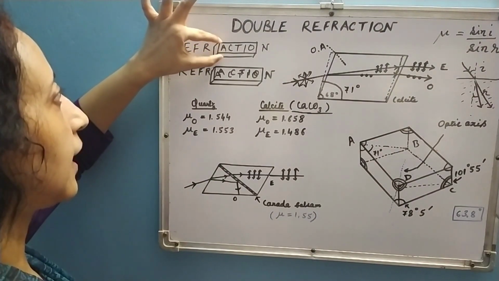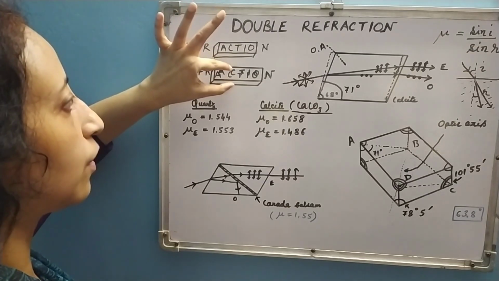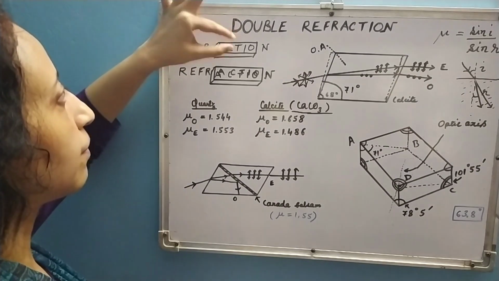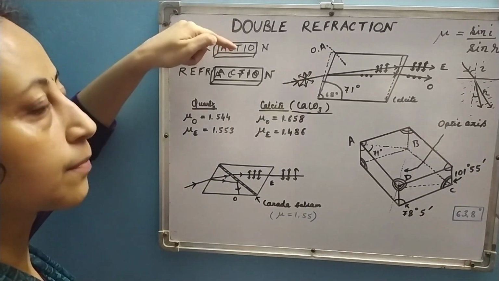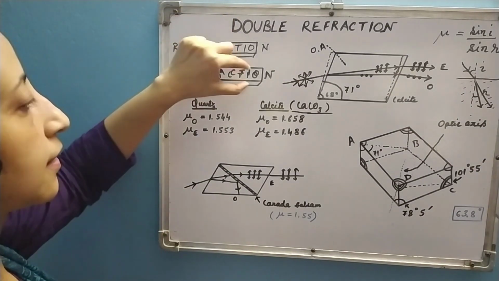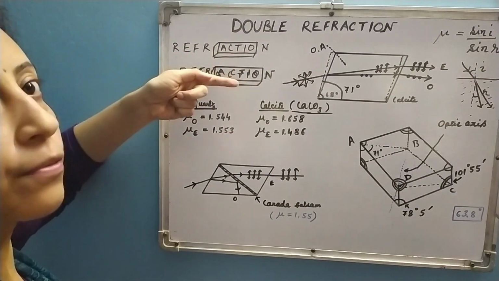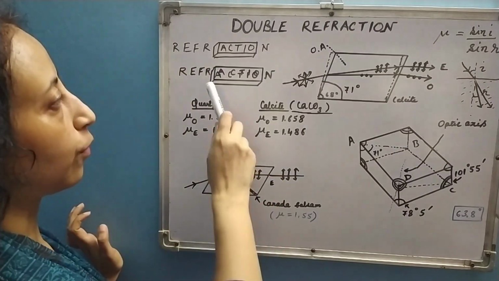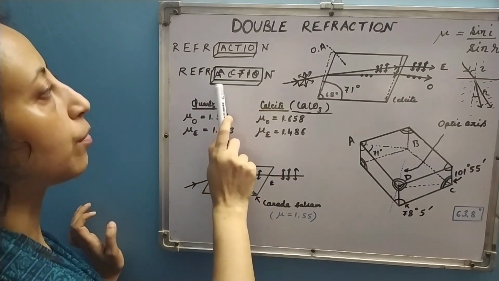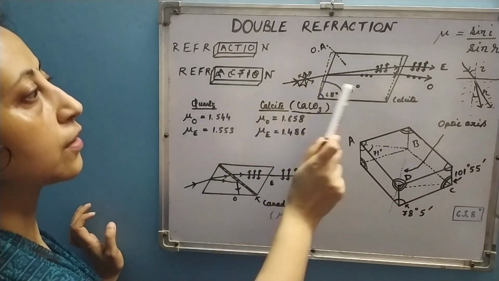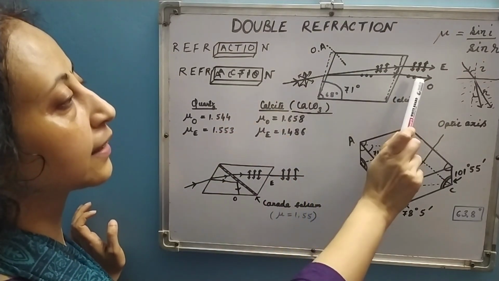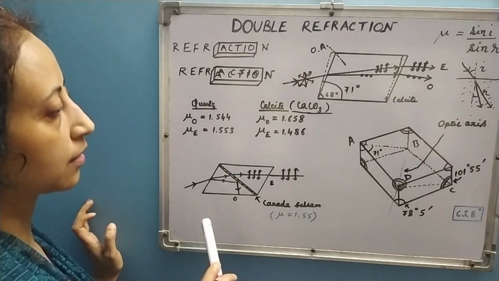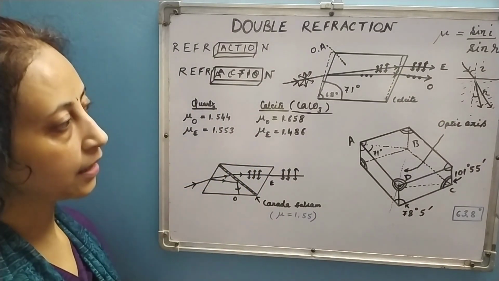Suppose this is one glass slab and this is one slab made of calcite. For the glass slab, the letters after refraction will be seen like this. For the calcite slab, the letters after refraction will be seen like this. Here two images will be formed out of one original object, and that is because of double refraction. Because there are two refracted rays, you will be getting two images for each and every object. Okay, so this is double refraction.